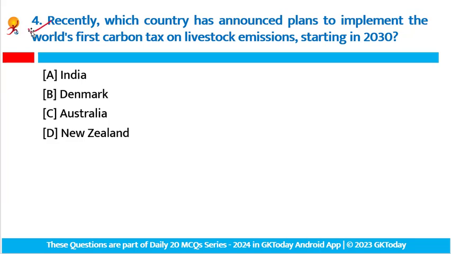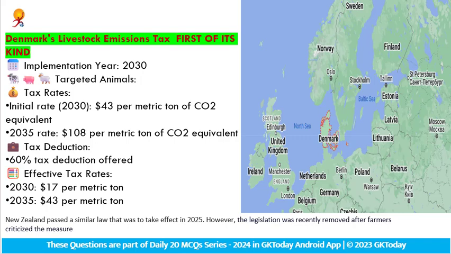The next question is: recently which country has announced plans to implement the world's first carbon tax on livestock emissions starting in 2030? First of its kind, a livestock emission tax. And the country is Denmark. Recently, Denmark announced it will introduce the world's first emission tax on livestock in 2030. The planning is for 2030, and Denmark is targeting greenhouse gases from cows, pigs, and shrimp. Implementation year is 2030. Targeted animals: cow, pig, and shrimp.